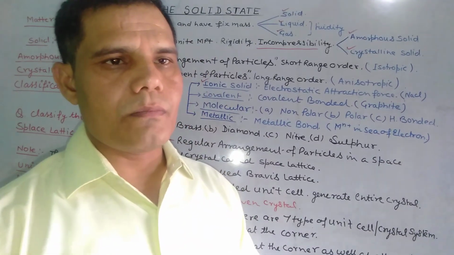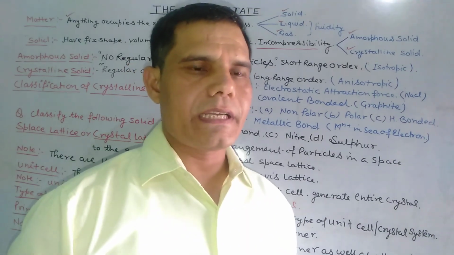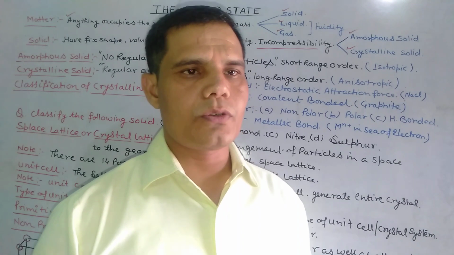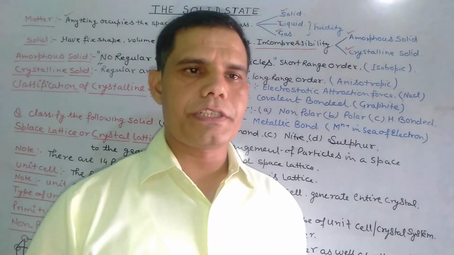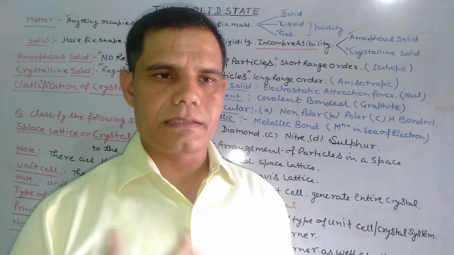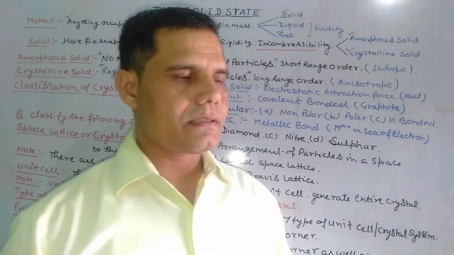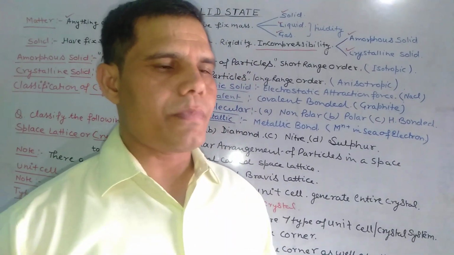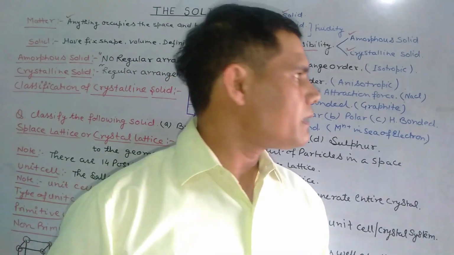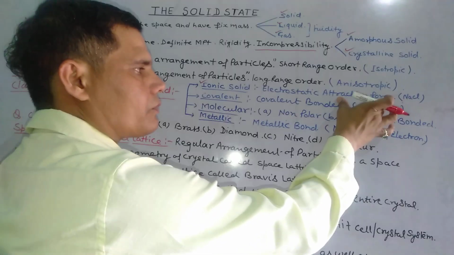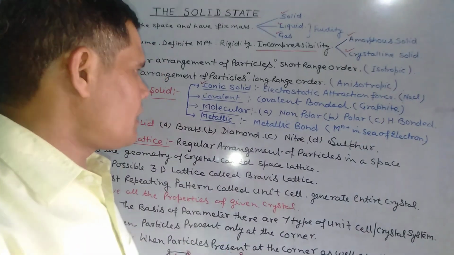The coordination number of Na+ and Cl- ions is respectively 6, because each Na+ is surrounded by 6 Cl- ions and each Cl- ion is surrounded by 6 Na+ ions. There is electrostatic attraction force present between the ions.